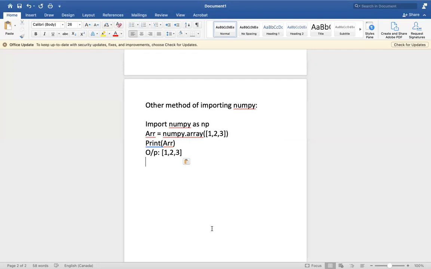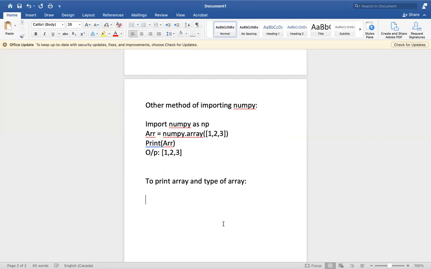Next, we are going to do two tasks in one program. We are going to print the array and also print the type of the array.